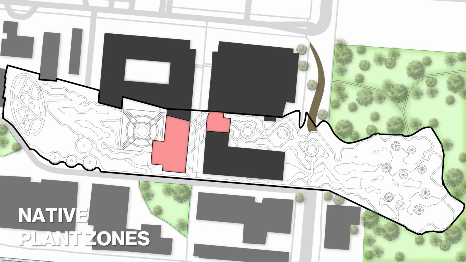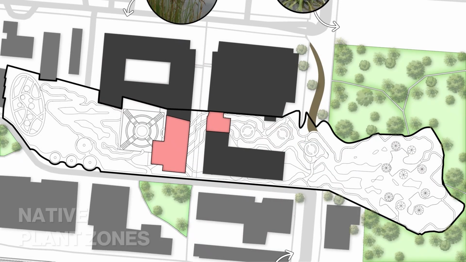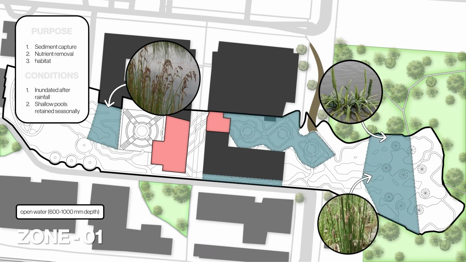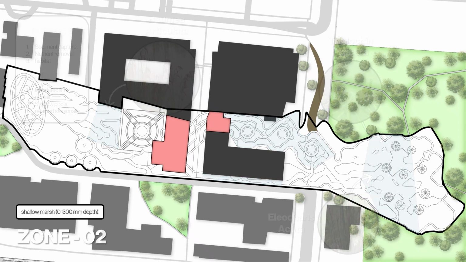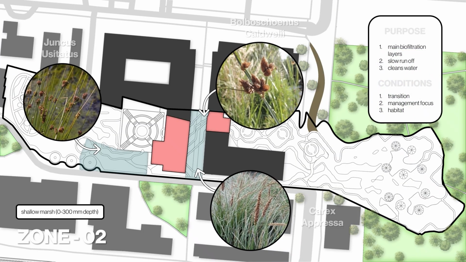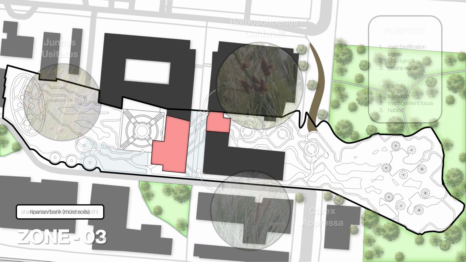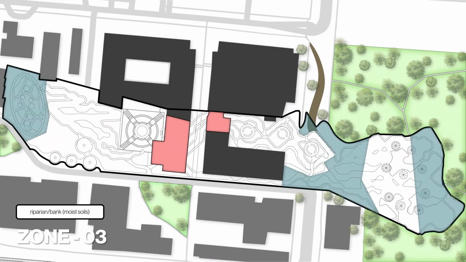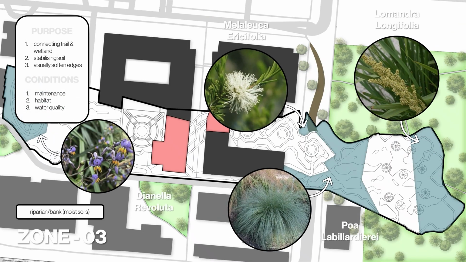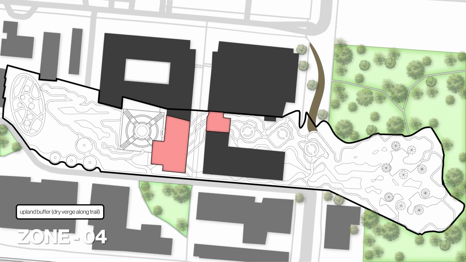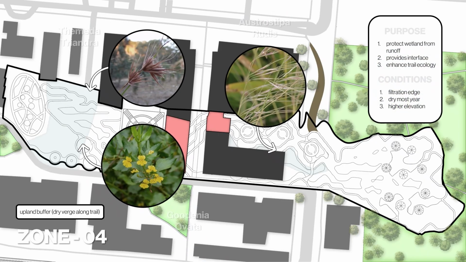Now looking into native plant zones. Zone 1 being the open water, forming the wetland's core and supporting aquatic life. Zone 2 being the shallow marsh, filtering runoff through native sedges and rushes. Zone 3 being the riparian or bank zone, stabilising edges and supporting biodiversity. And Zone 4 being the upland buffer zone, acting as a transitional layer that protects the wetland from urban runoff.